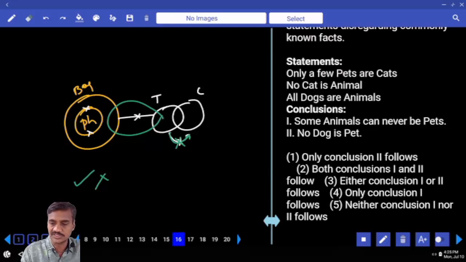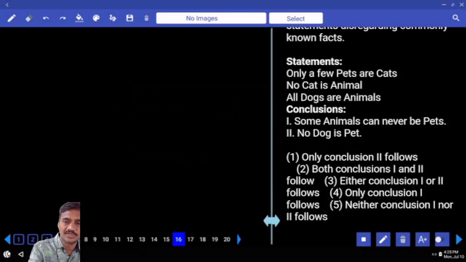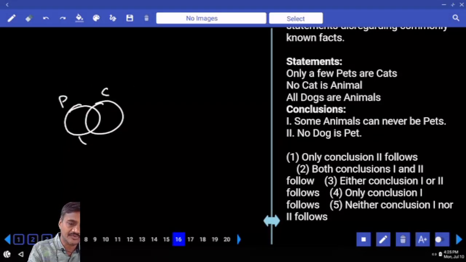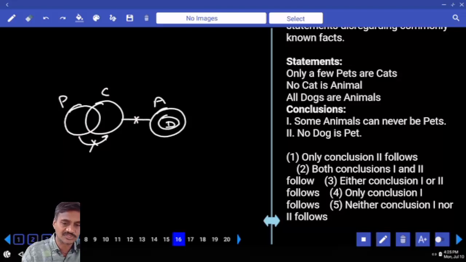The next one, 16th one. And only a few pets are cats. Now only a few pets are cats can be written like this. These are pets and these are cats. Only a few pets are cats, but not all. No cat is an animal, no intersection between cat and an animal. And all dogs are animals. All these dogs are animals.